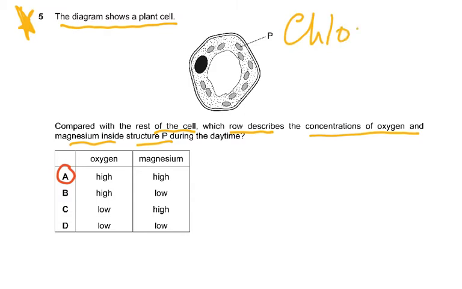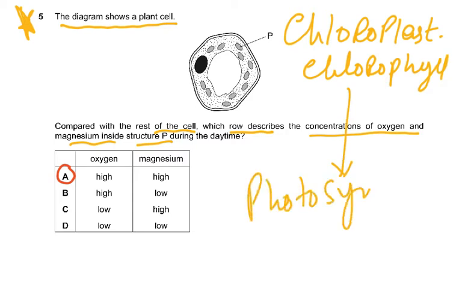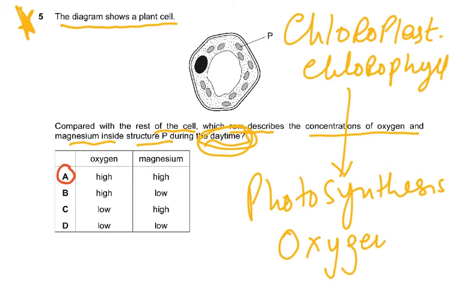It was a chloroplast. What is present inside the chloroplast is the chlorophyll, the pigment. So there is a pigment called chlorophyll, and what is going to happen here? There's going to be photosynthesis. And if there's going to be photosynthesis during daytime, then there's going to be a lot of oxygen being produced. So high levels of oxygen, and magnesium is there all the time because the chlorophyll molecule has magnesium in it. Just like you say for hemoglobin we need iron, for the chlorophyll molecule you need magnesium.